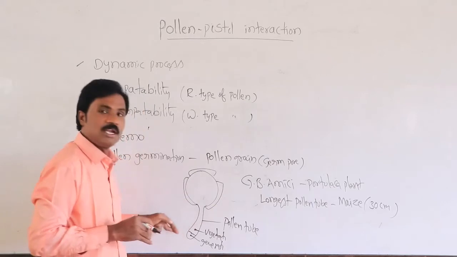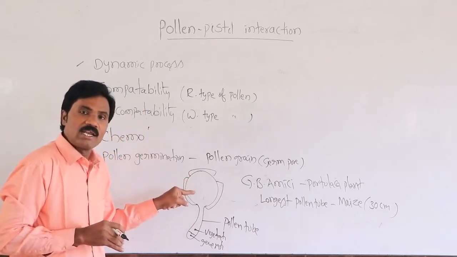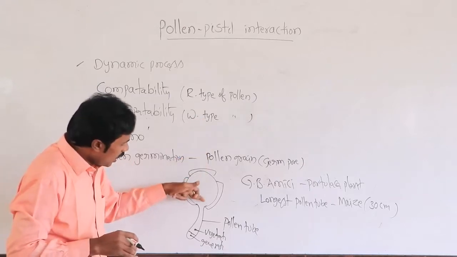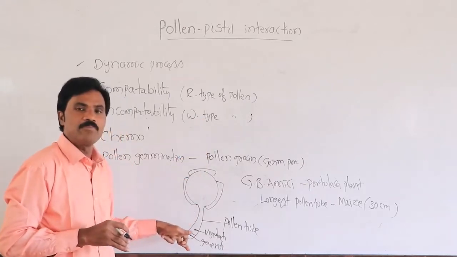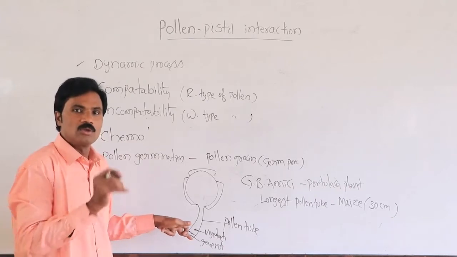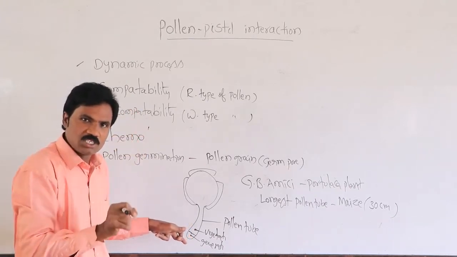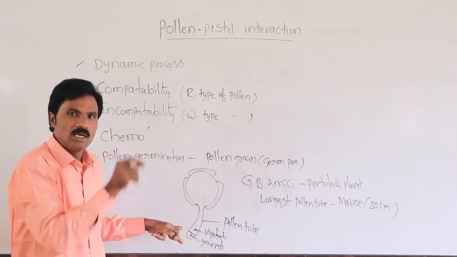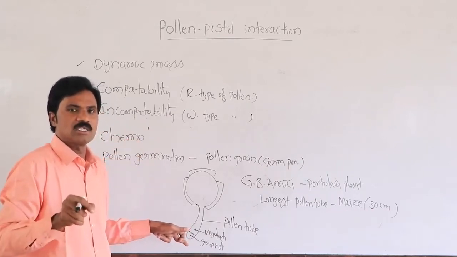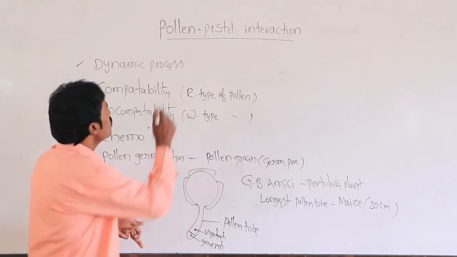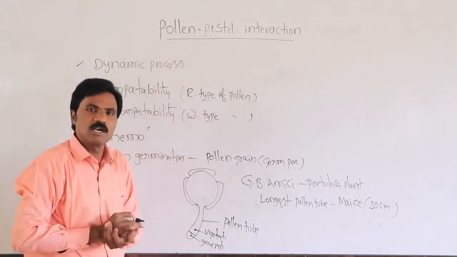So passively it is moving while entering the pistil, that means the stigma, and reaches the ovary, and reaches the ovule. From entering the stigma until reaching the ovule, this particular interaction, this particular chemical mechanism, we call pollen pistil interaction.